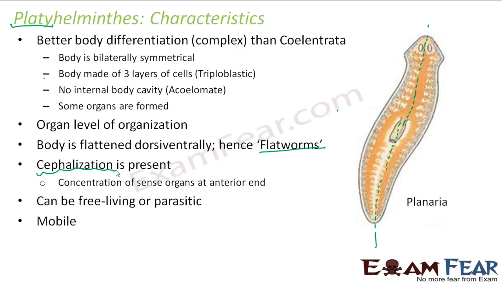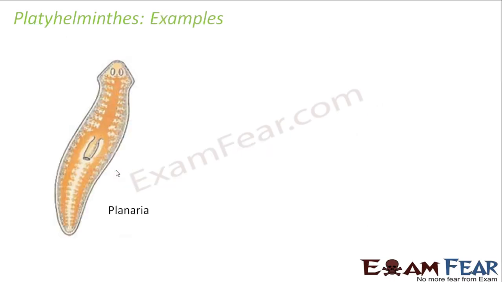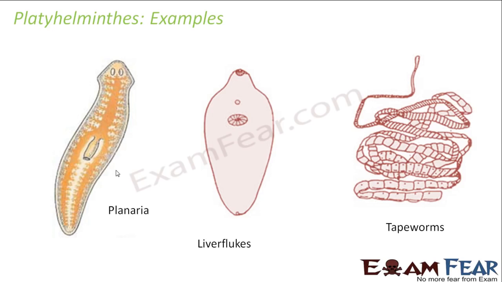They are mobile. As I said, now you have all the three layers: ectoderm, endoderm, mesoderm. So mesoderm is also there. So there will be some cells, the muscle cells or something, which will actually help in its movement. So they are mobile. Let us look at some examples of platyhelminths. Planaria, one of the very common and basic examples. Liver flukes, the tapeworms, these are all examples of platyhelminths.